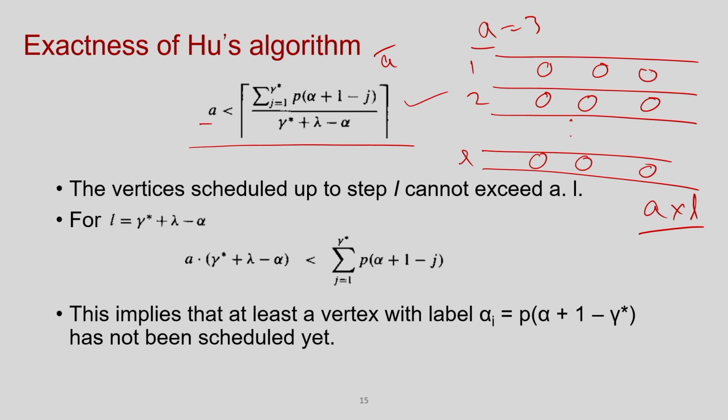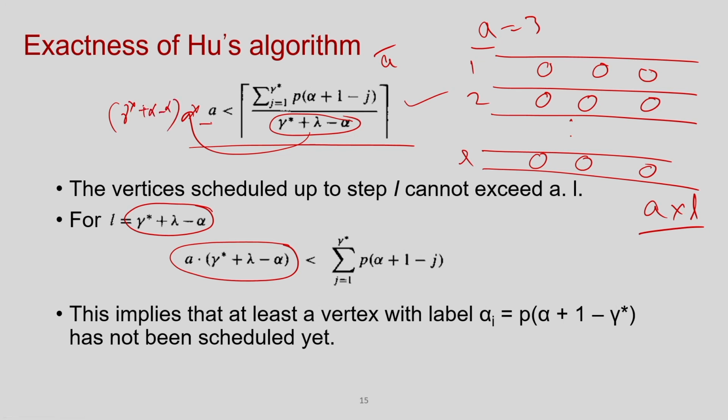Now, if we assume L equal to this part, then the maximum number of operations scheduled till this timestamp will be this into this. I am just bringing these things here: gamma star plus alpha minus this, gamma lambda plus alpha.